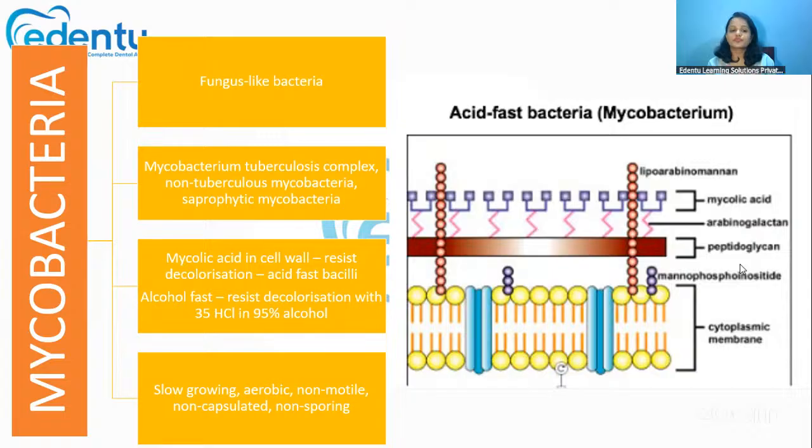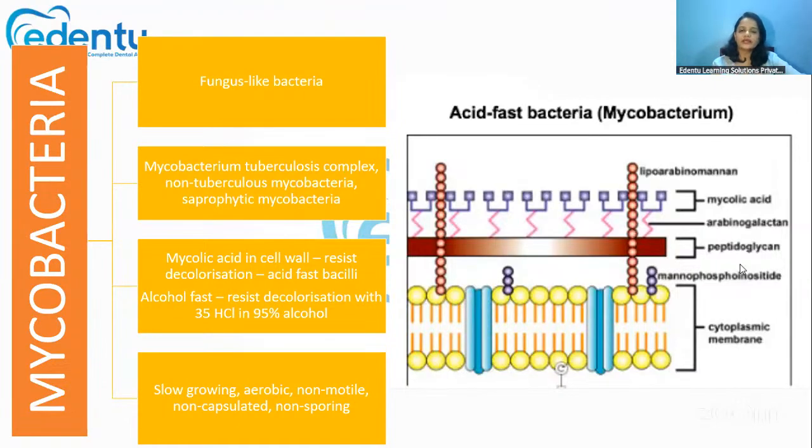Its main property is that it is an acid-fast bacilli. Acid-fast means it resists decolorization. It is also considered an alcohol-fast bacilli, that is, it resists decolorization with 95% alcohol also.